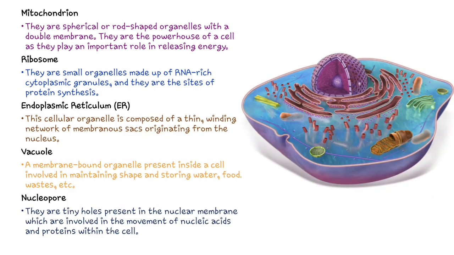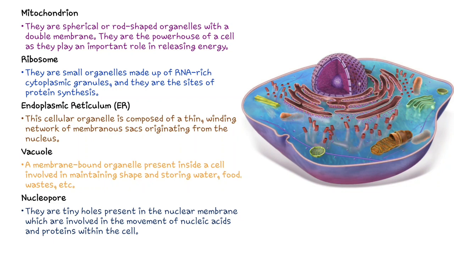Coming to mitochondrion, it is called the powerhouse of the cell, as everyone of us knows. These are spherical or rod-shaped organelles with a double membrane. They are the powerhouse of the cell as they play an important role in releasing energy. Next coming to ribosome, they are called the protein factories of the cell because protein synthesis takes place by ribosomes. They are small organelles made up of RNA-rich cytoplasmic granules and they are the sites of protein synthesis.